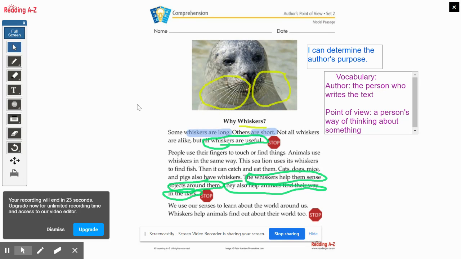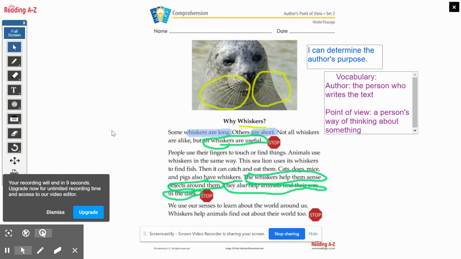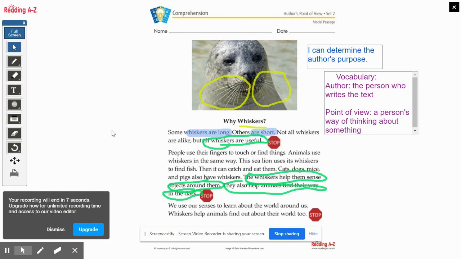Now, after reading paragraph 1 and paragraph 2, we can have an idea of what the author is thinking about whiskers. We know the author thinks they're useful. We know the author thinks that they help them. We're going to continue to figure out what else the author thinks by reading paragraph 3.